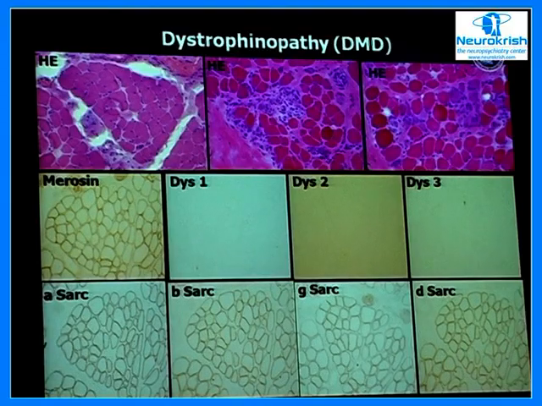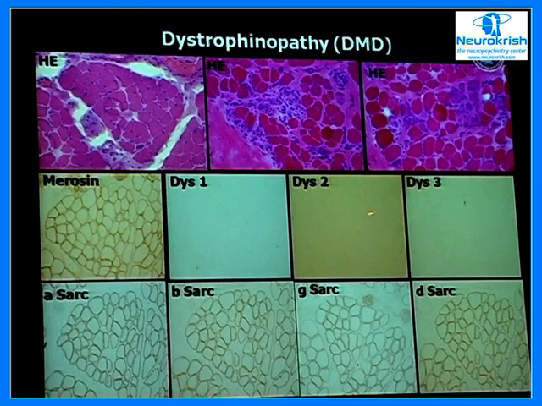Now, this is a case of Duchenne muscular dystrophy. You have the muscle which shows variation in the fiber size. This is a hematoxylin stain. Then you have these fibers which are the necrotic fibers which have undergone myophagocytosis. And these basophilic fibers are the regenerating fibers. If you do a dystrophin staining, you see that there is absence of dystrophin for all the 3 domains, and you are very confident to call it Duchenne muscular dystrophy when you have a picture like this. But then please remember that it is not always true.